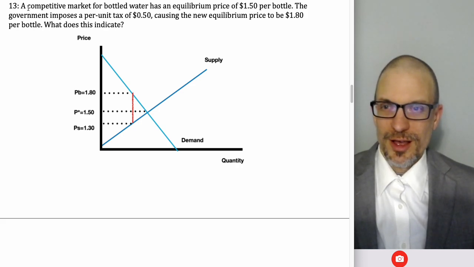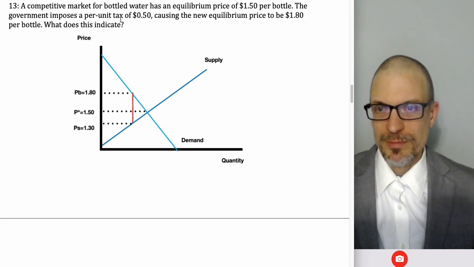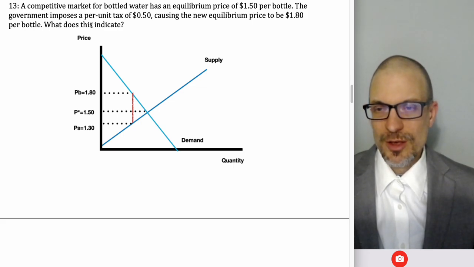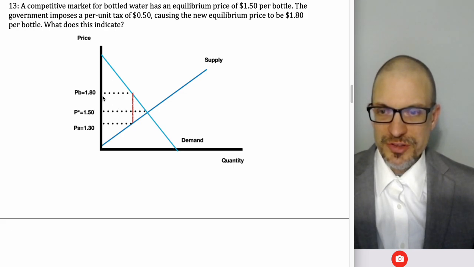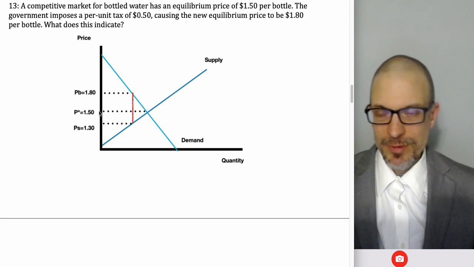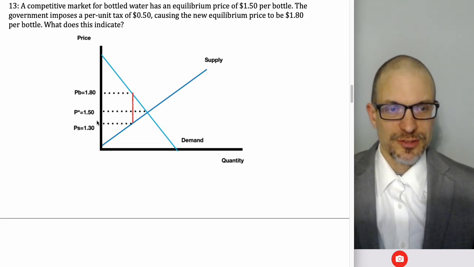Anyway, so a competitive market for bottled water has an equilibrium price of $1.50 per bottle. Government imposes a per unit tax of 50 cents, causing the new equilibrium price to be $1.80. What does this indicate? Oh, this is going to be a situation where 30 cents of the tax is going to be borne by buyers, 20 cents of the tax is borne by sellers, right? So here's the original equilibrium. Buyers are paying 30 cents more, and sellers are getting 20 cents less, right?